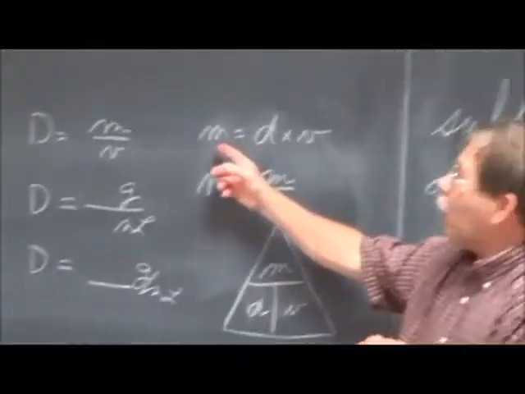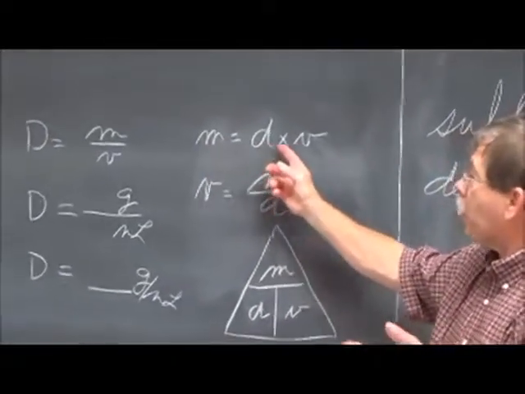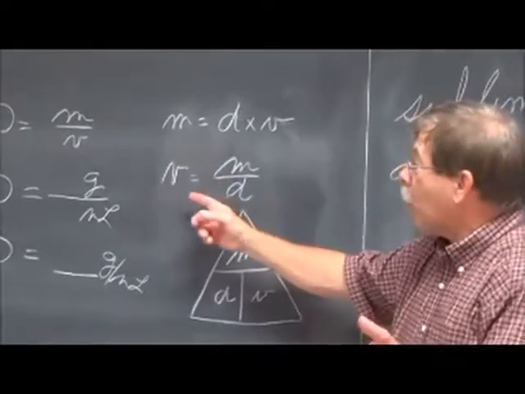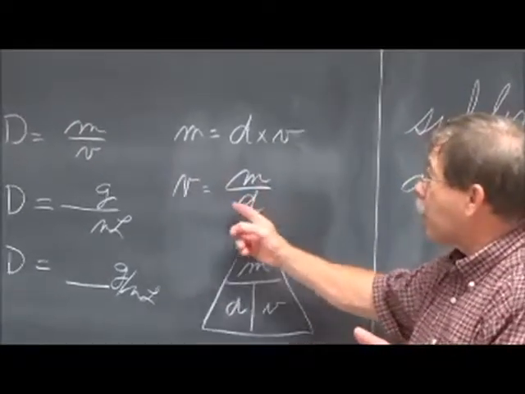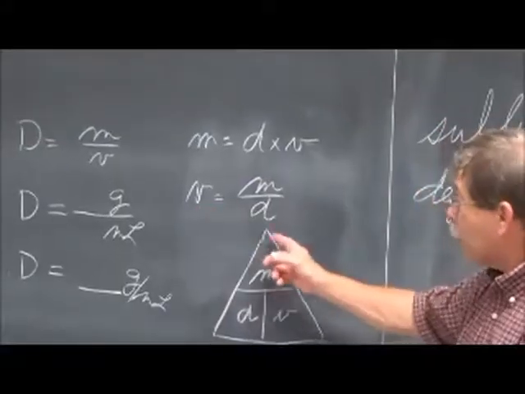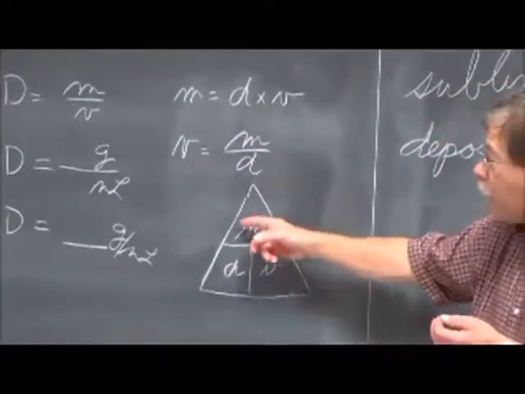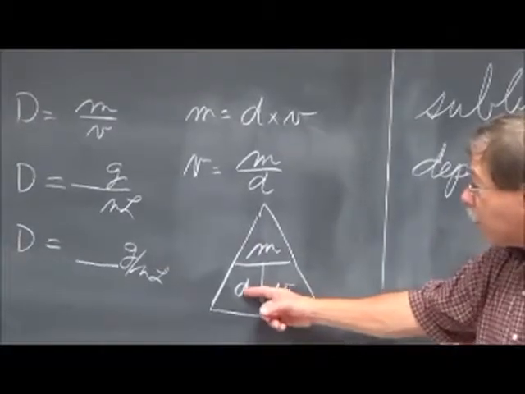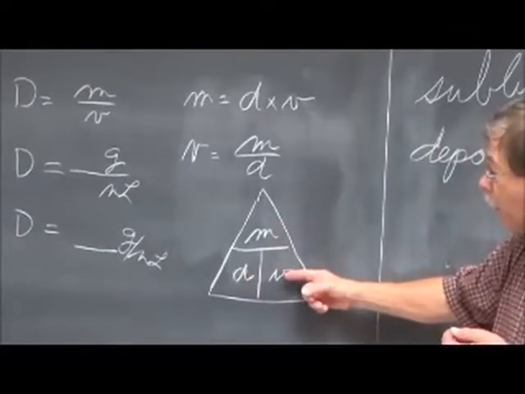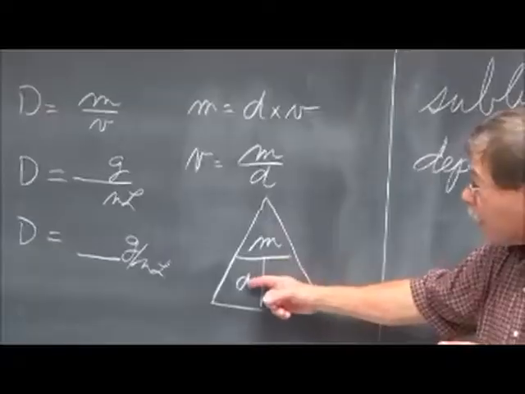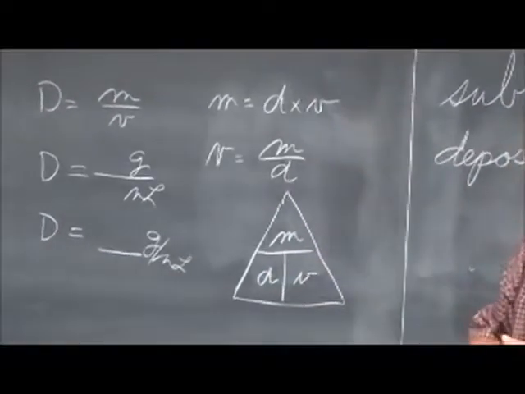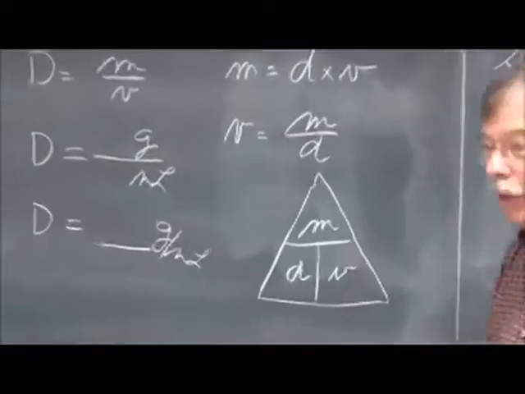Now, if we know the density of something and we know its volume, we can solve for its mass. We can also, if we have the mass and the density, solve for its volume. So the magic triangle here might help you with that. Mass equals density times volume. Density equals mass divided by volume. And volume equals mass divided by density. So if you're having trouble with moving the components around, use the magic triangle. It will get you there.